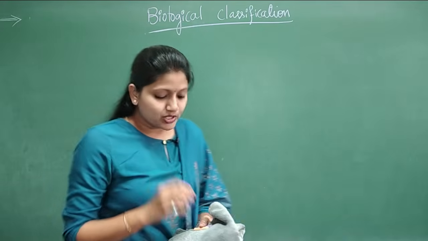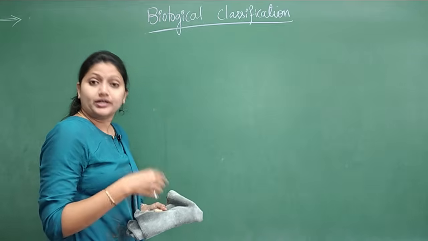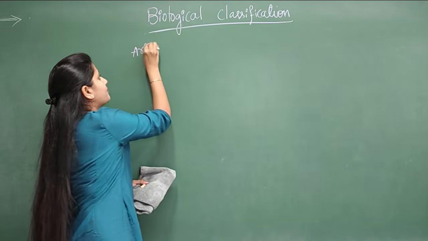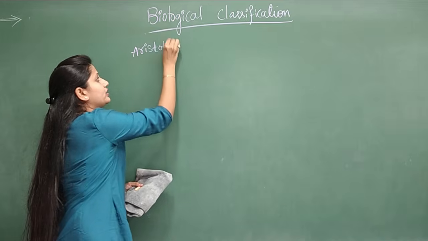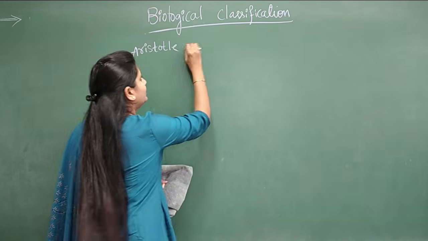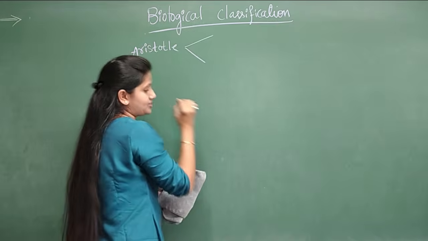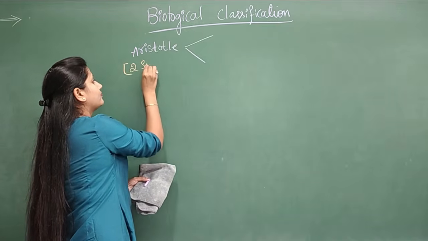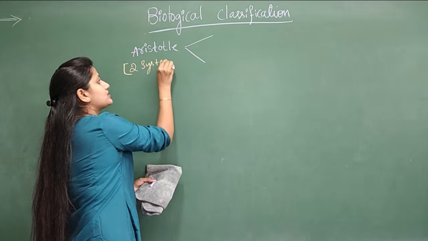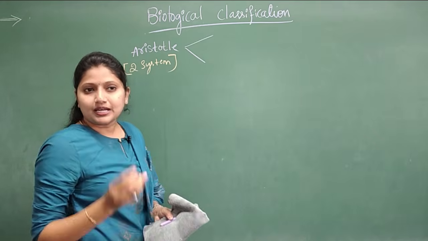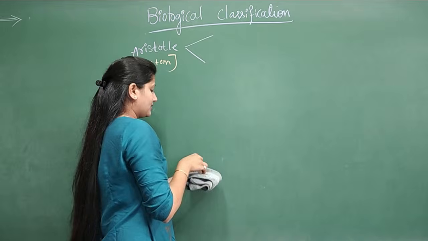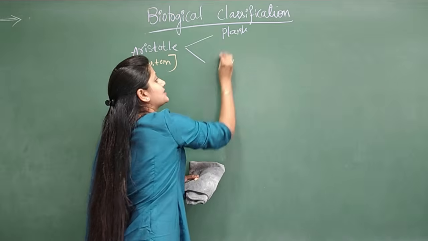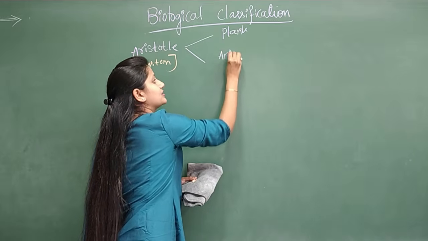The system which he provided, I'll write the name, Aristotle. He had given a two-system classification, and the classifications were plants and animals.